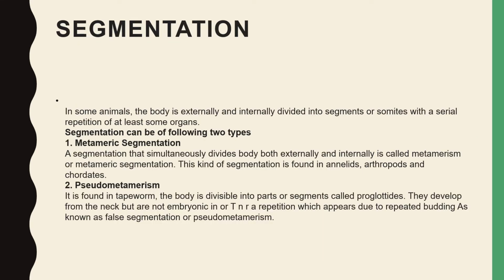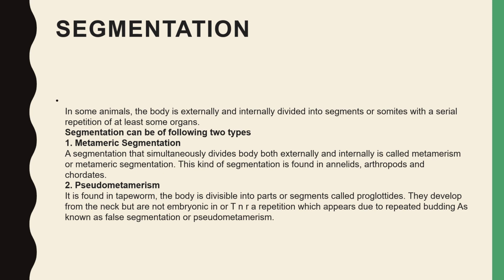Now the next feature is segmentation. In some animals, the body is divided into segments, externally and internally. That process is called segmentation. Segmentation is further of two types, metameric segmentation and pseudo-metamerism.